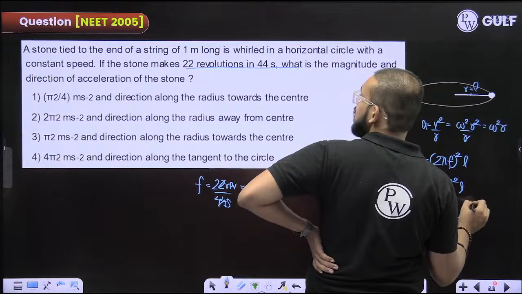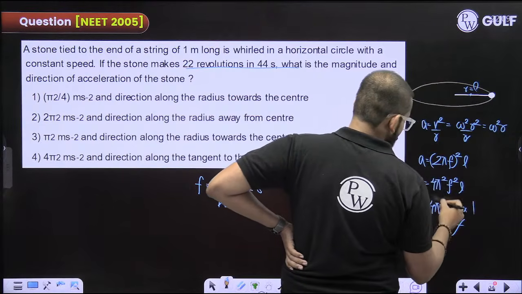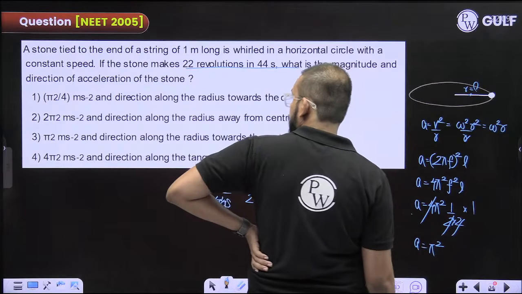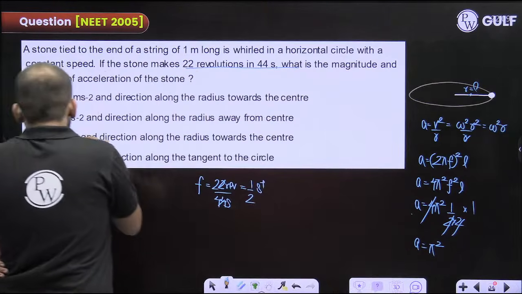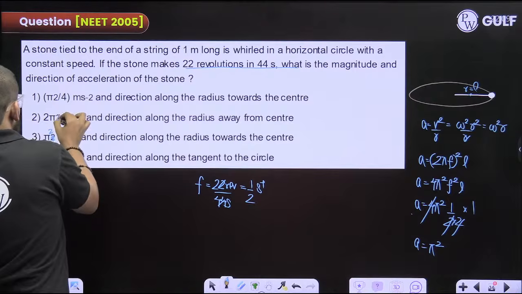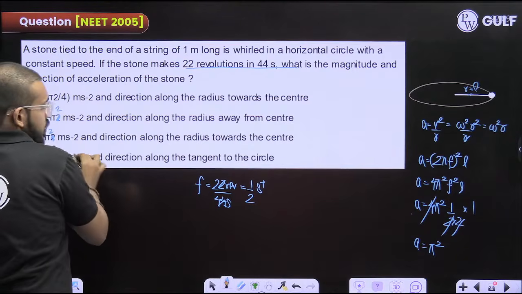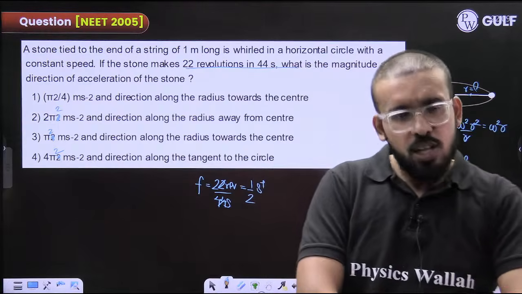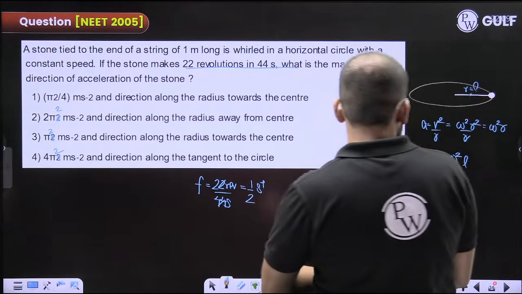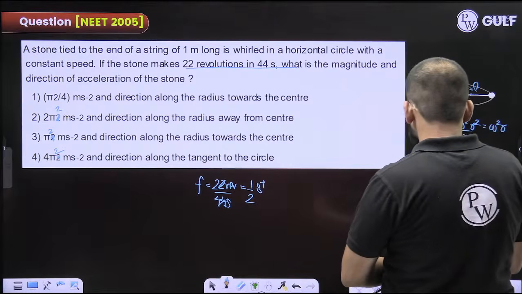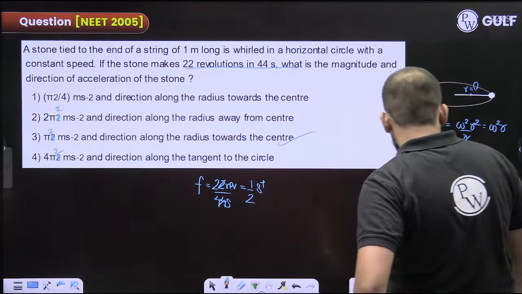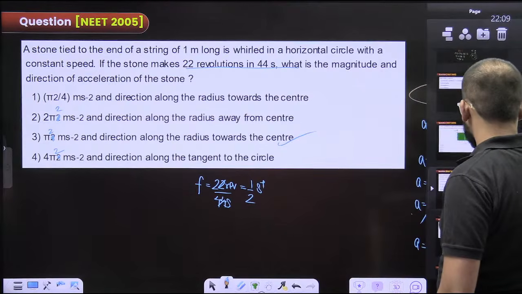Length is how much? 1 meter. 2 and 2, 4 gets cancelled out. So, acceleration you are getting is pi square. These are squares. Okay. Fine. And direction is towards the center.